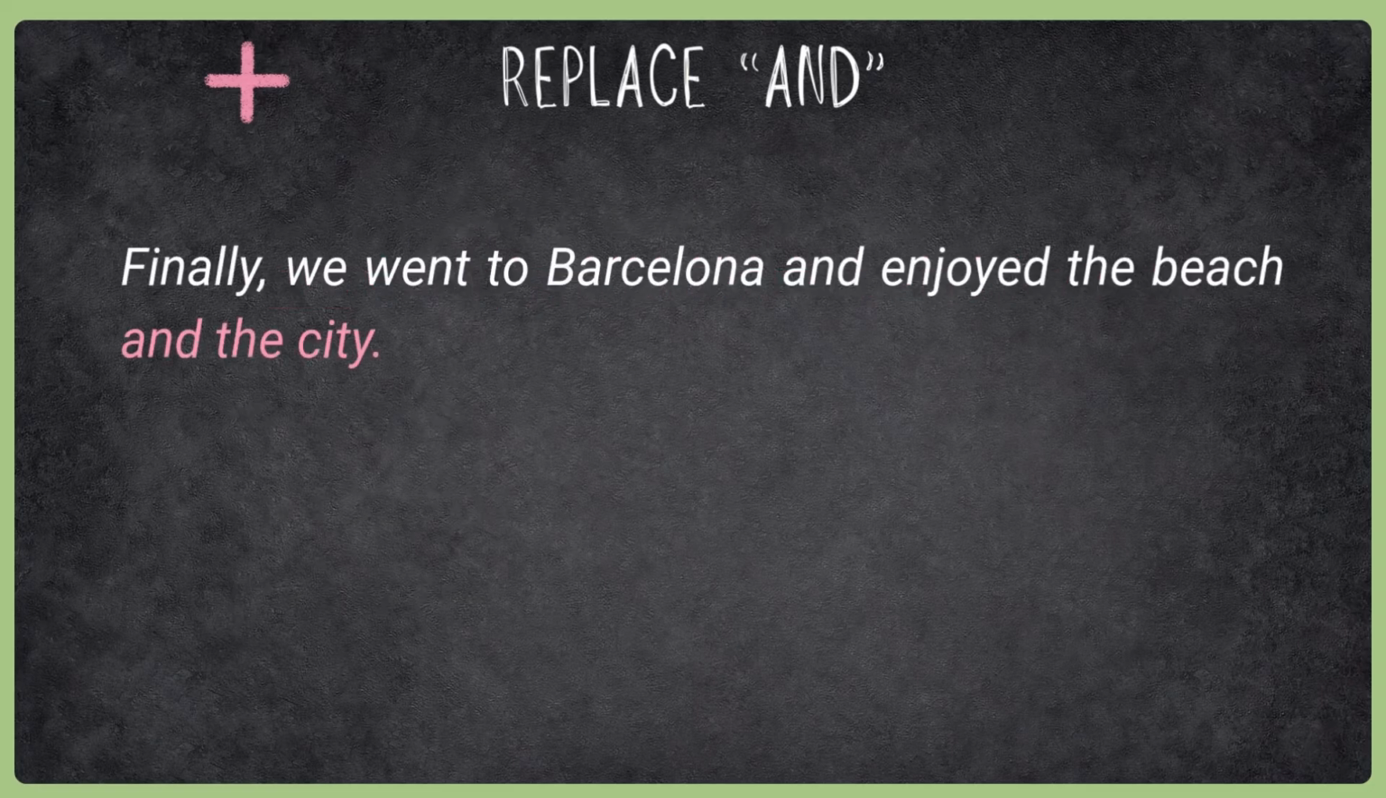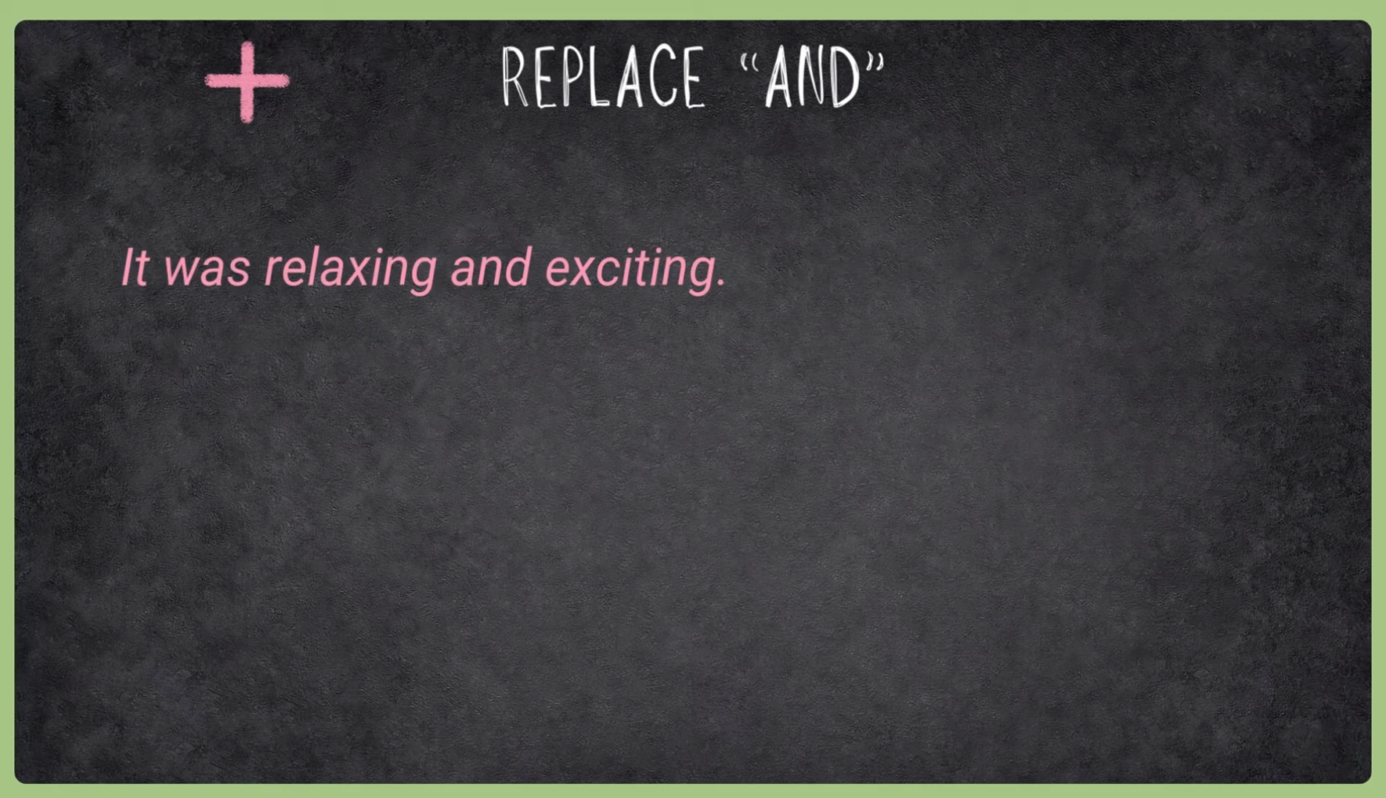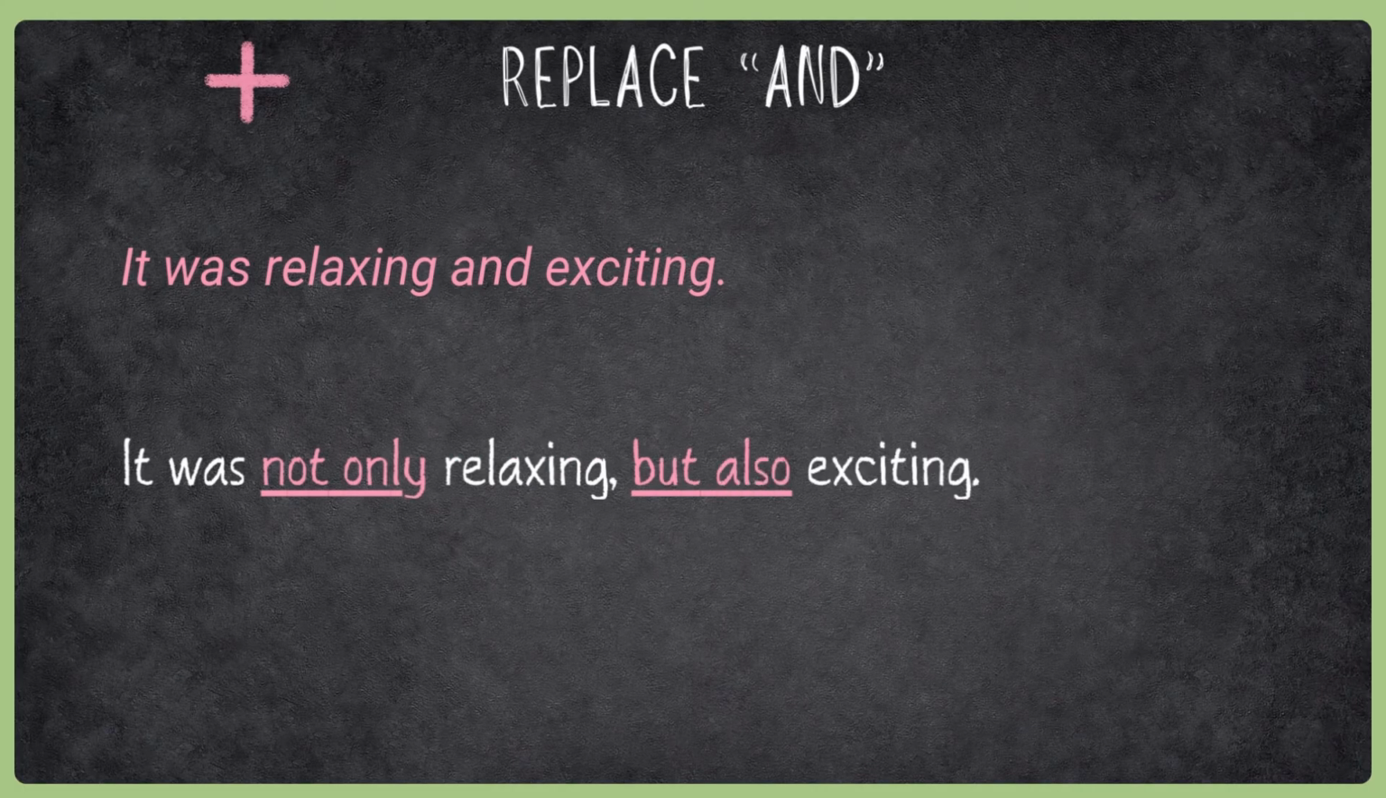Next, we went to Barcelona and enjoyed the beach and the city. Here, I am going to replace the second and with as well as. That way, the sentence is not so repetitive. Okay, last one. It was relaxing and exciting. This is very plain, nothing special, which is fine in everyday conversation, but basic. If we say, it was not only relaxing, but also exciting, it is more expressive, it shows variety in writing.